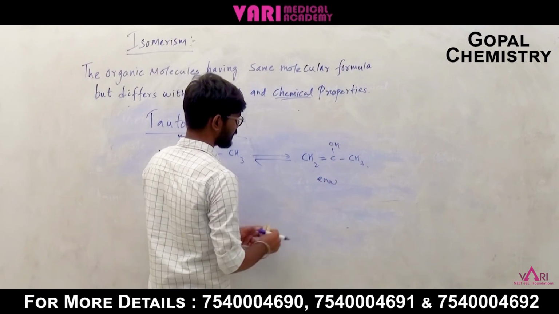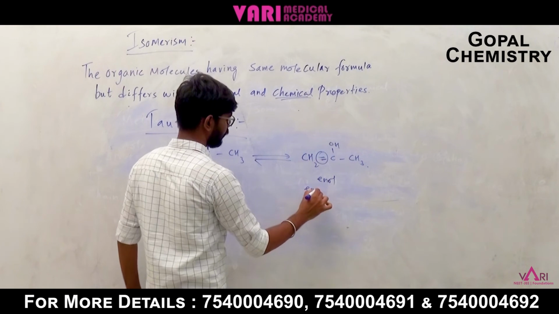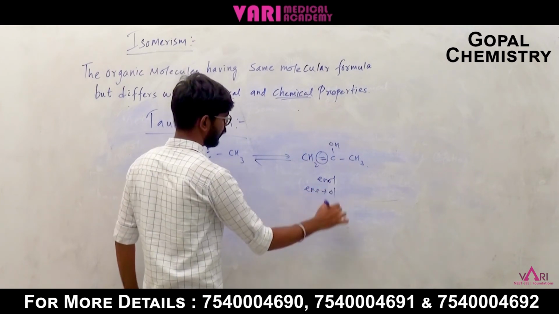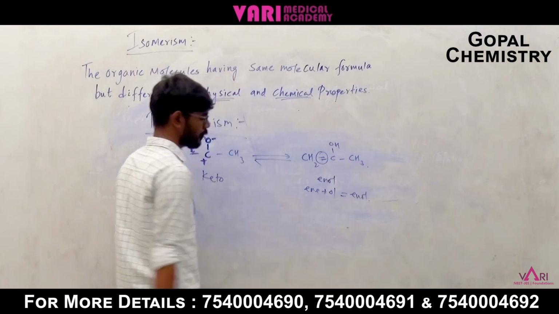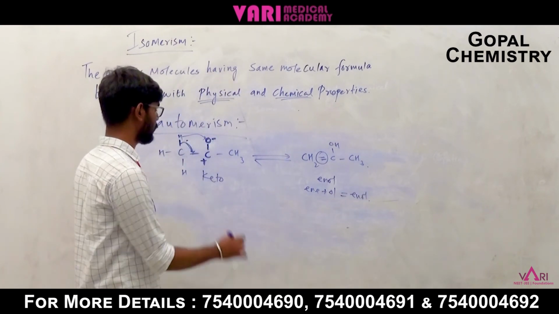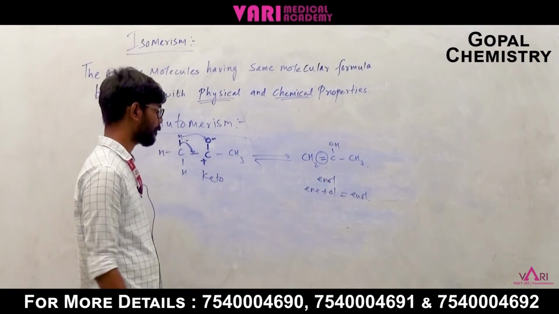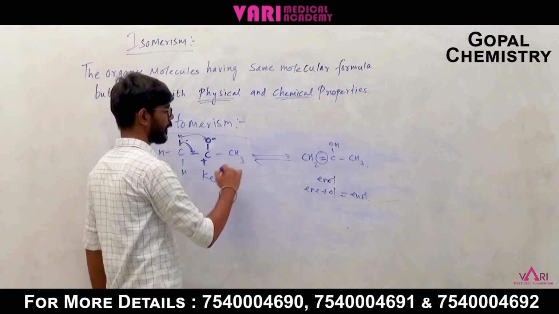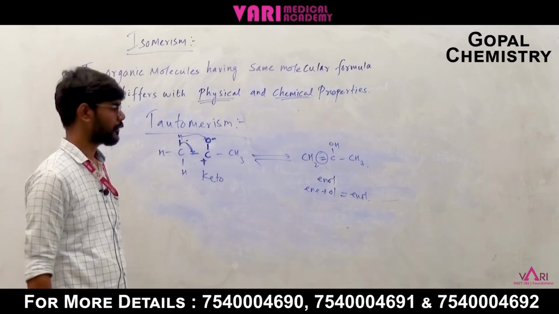Okay, how can we say this is enol? Enol means en, that is the double bond alkene, plus alcohol, ol, which gives enol. Okay, so their existence is different. So here keto form, here enol form, same molecular formula, but in dynamic equilibrium their form is different. Okay, so this isomerism is known as tautomerism.